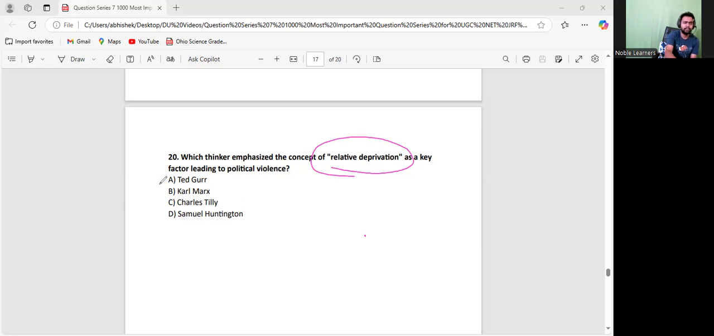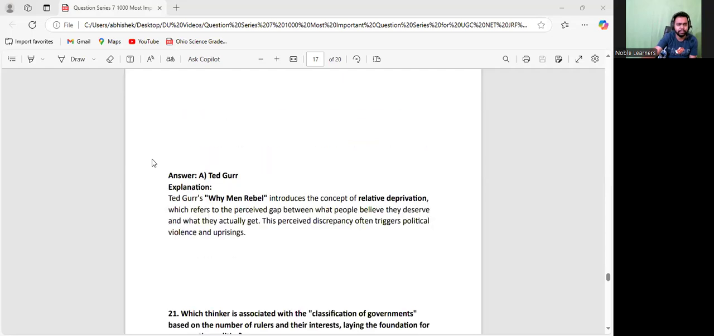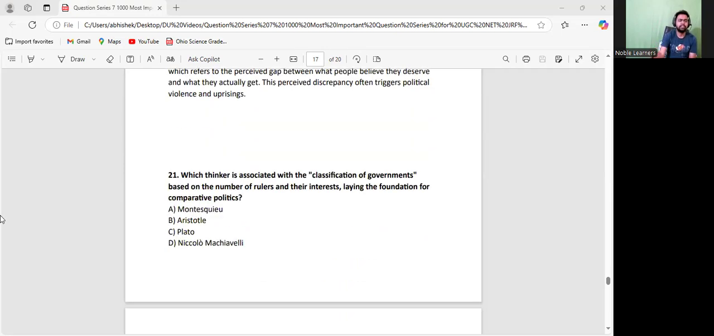This is what we do. So Ted Gurr is the thinker associated with relative deprivation theory. Also, a book is very important: Why Men Rebel. This is a very important book, which you have to understand about that thinker. Okay, this is a very simple question.